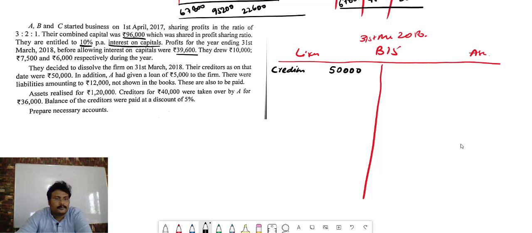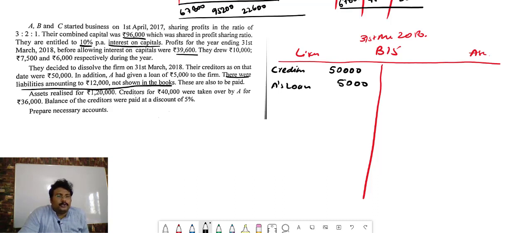50,000. In addition, A had given a loan 5,000 to firm. So A's loan 5,000. There were liability amounting 12,000 not shown in the book. Not shown in the book, bacha. So that is what? That is a liability. Acha. See this line. There were a liability amounting 12,000 not shown in the book.